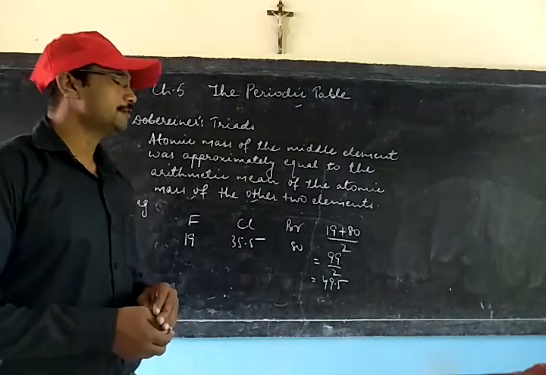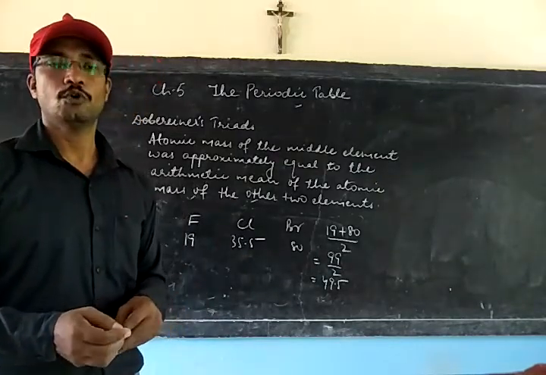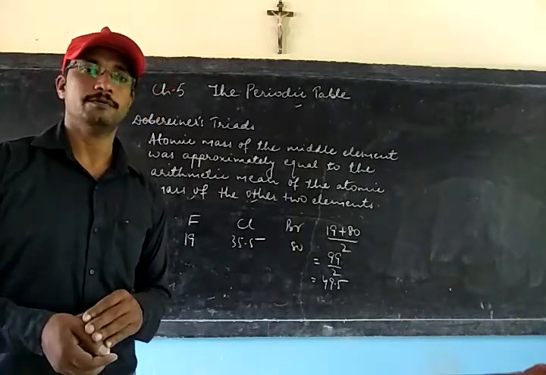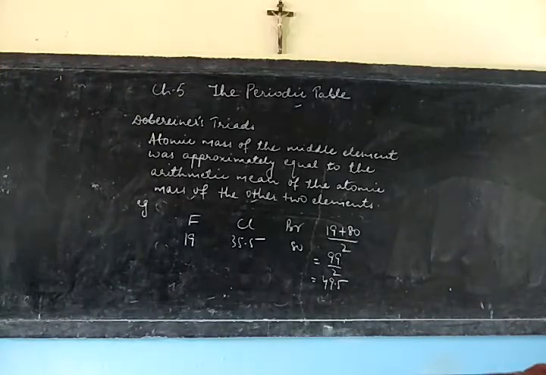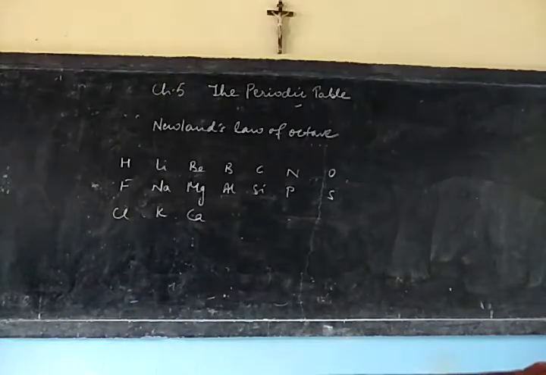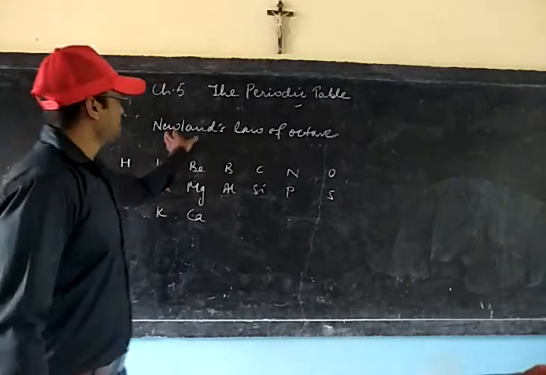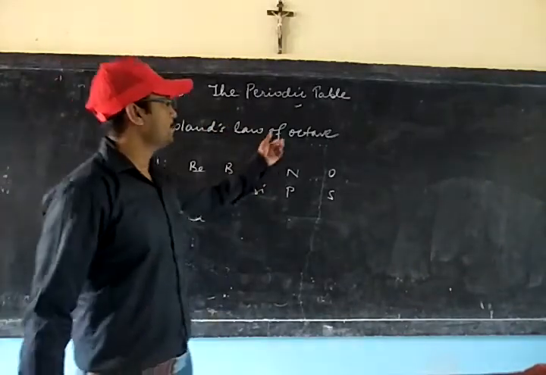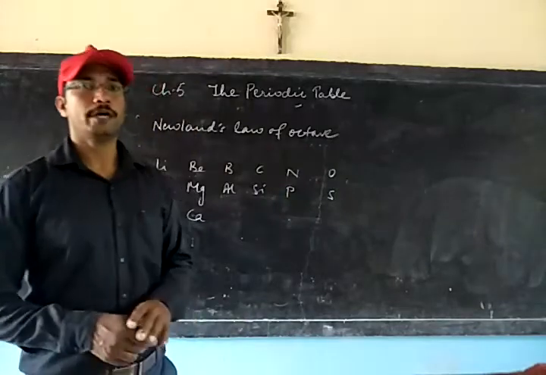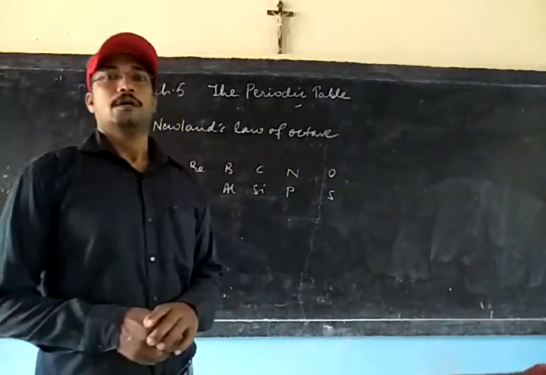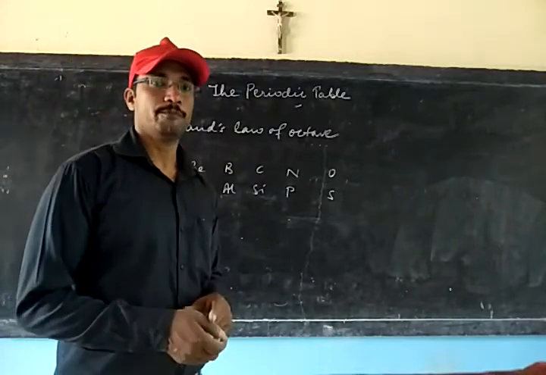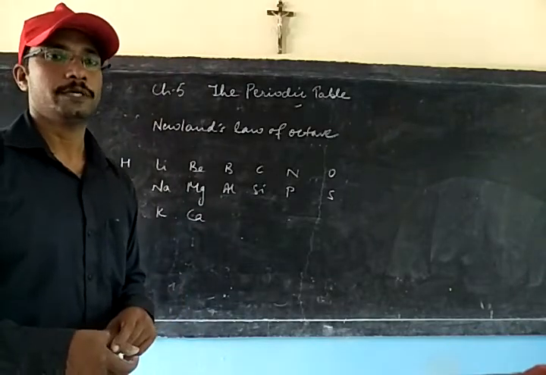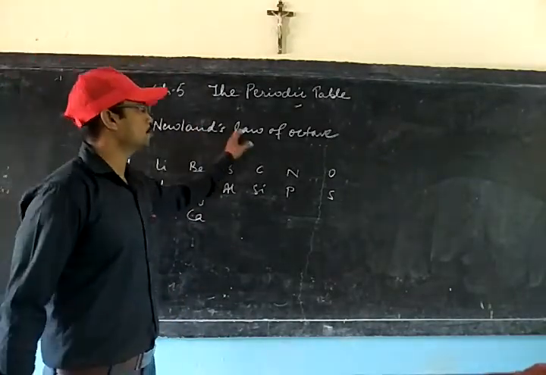Now after this was discarded, there was another scientist who put forward his own opinion regarding the periodic table. Let us see. So next scientist was Newlands and his periodic table was called Newlands' law of octave. Octave means 8. Since Newlands was a great lover of music, he was very fond of music and so he arranged the elements keeping the musical note in his mind.